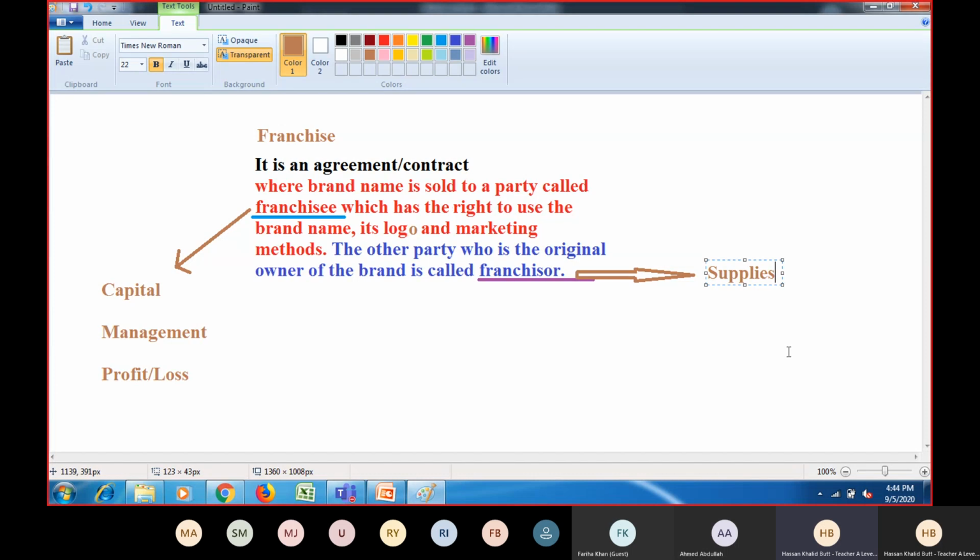And you know that if something happens to quality and a bad image is spread, who actually is affected the most, franchisor or franchisee? Shanjay, what do you say?